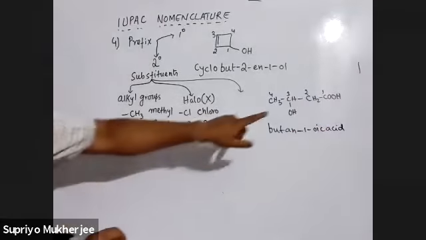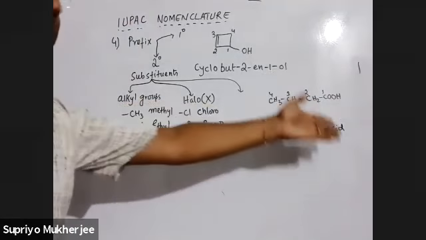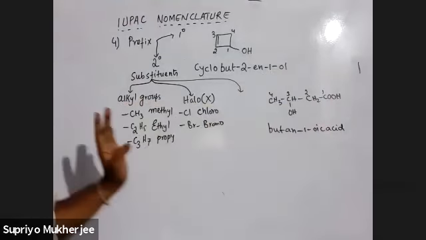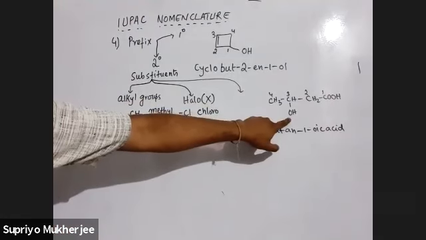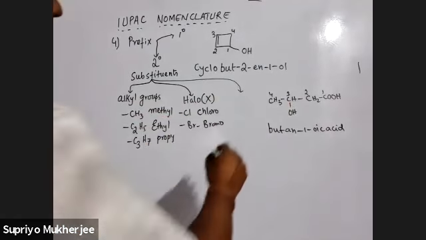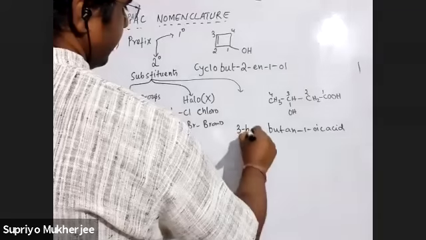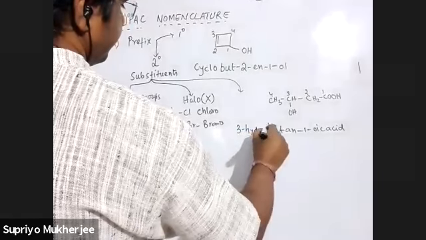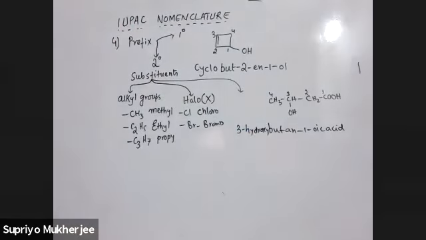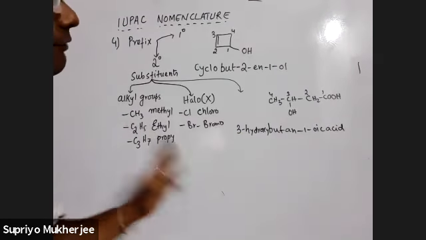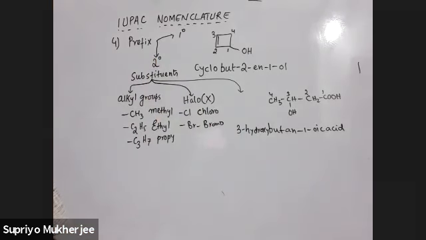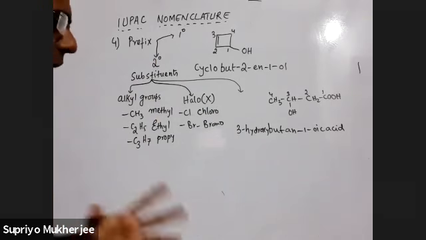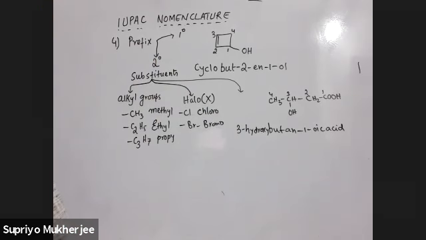But this one cannot come in suffix, so this automatically becomes prefix that time. Okay? This OH cannot come in suffix, it becomes prefix, and this OH when it comes in prefix, it is called 3-hydroxy. So it is a different name altogether. So for every group, if you go through the books, there is a name for suffix, there is a name for prefix, and we need both. Okay, we need both, because to name them we need to know all of them.